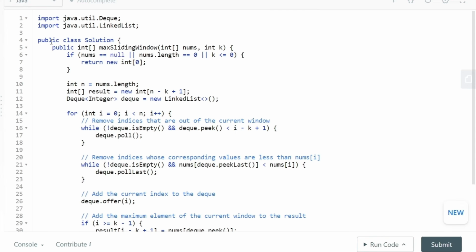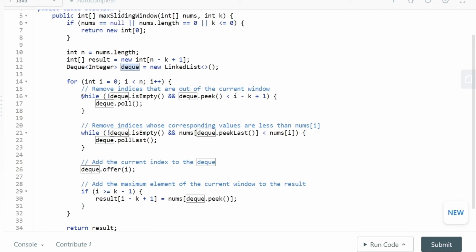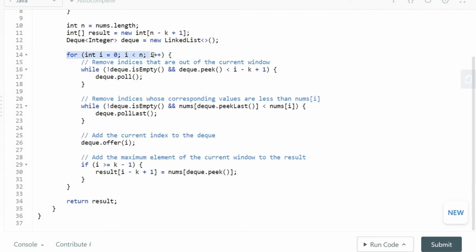Okay, so this is the coding solution. First, we are checking for some edge cases: if the given input is equal to null or if the given k is less than or equal to 0, then we can simply return an empty array. If that is not the case, first we initiate a variable to store the length of the array. Then we also create a new array to store the result. And then we are also initializing a deque to store the queue values that we just discussed in the solution.